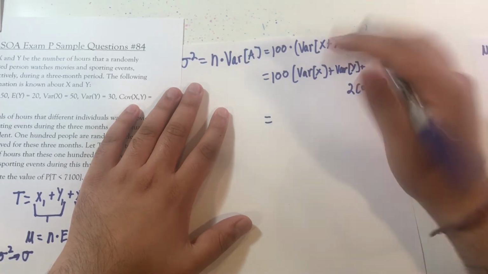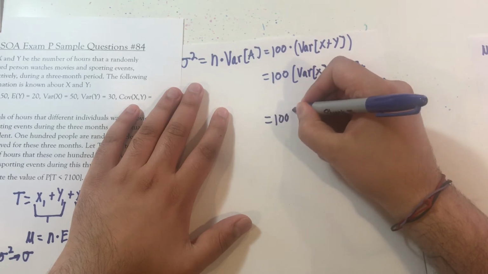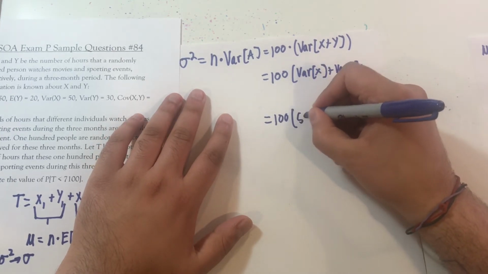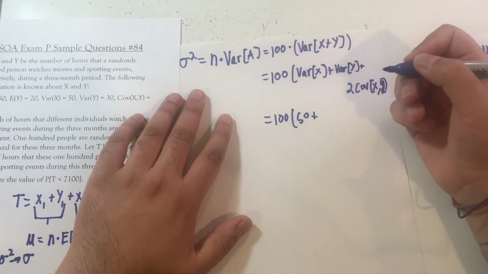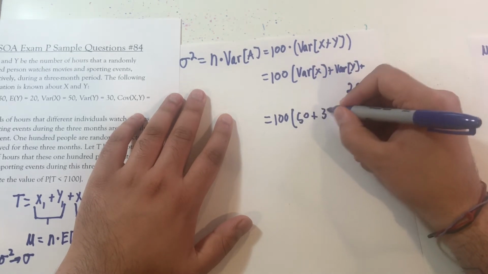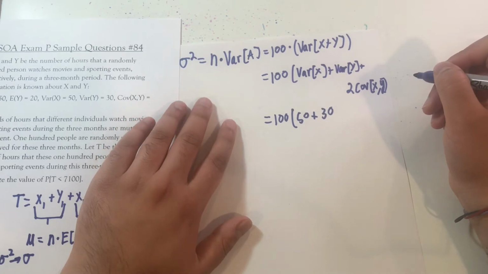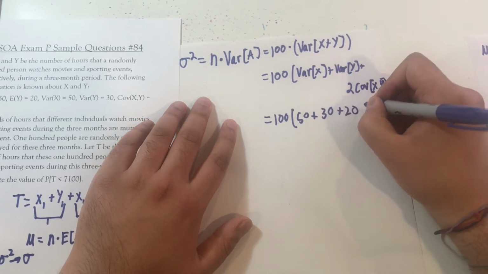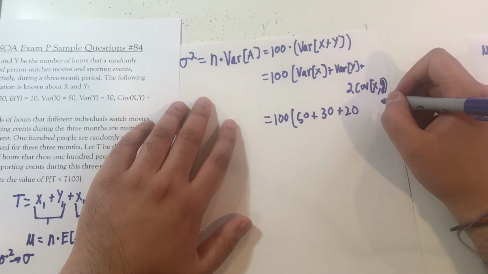So now it's 100 multiplied by, what's the variance of x? We know the variance of x to be 50, plus the variance of y. We know the variance of y to be 30, plus 2 times the covariance of xy, which is 10 times 2, which is 20. So plus 20. Just like that.